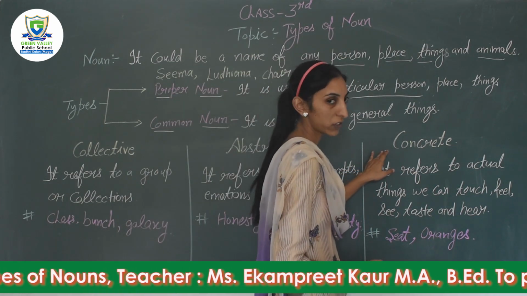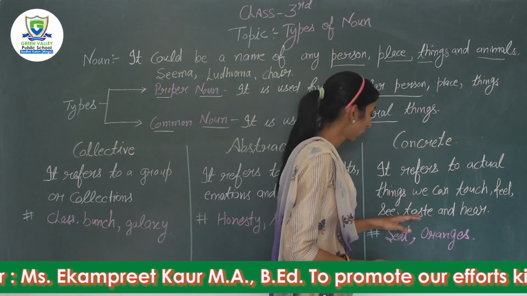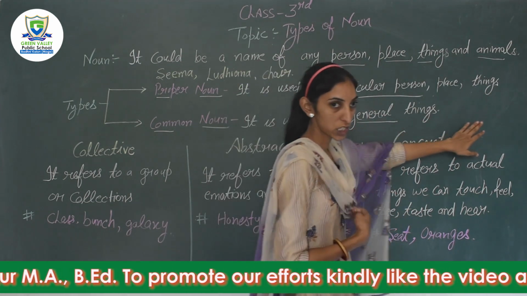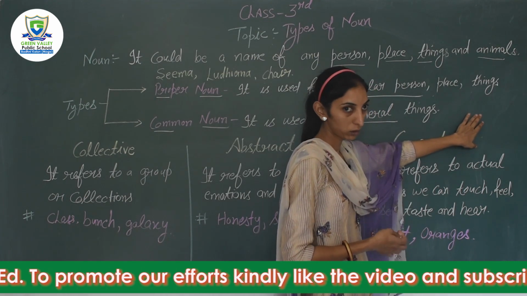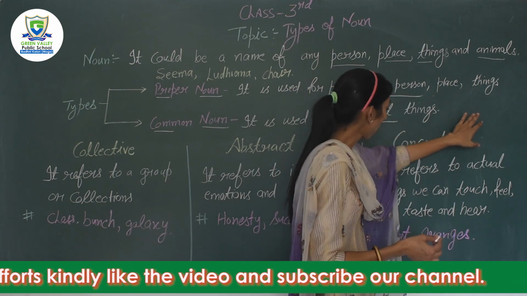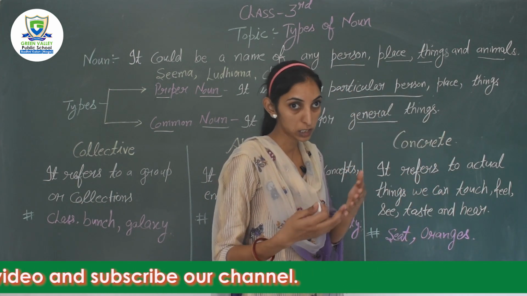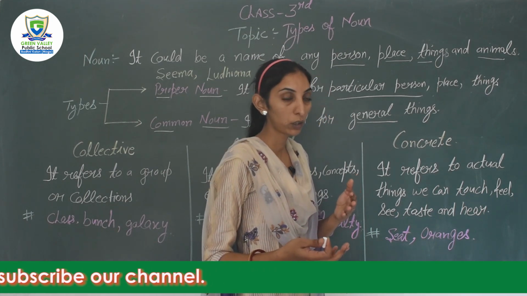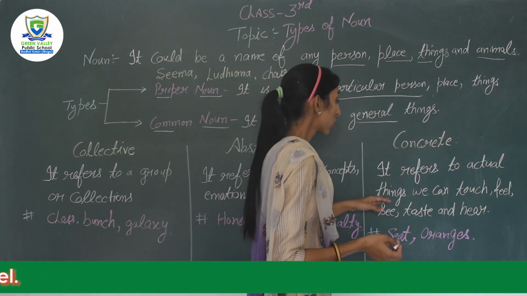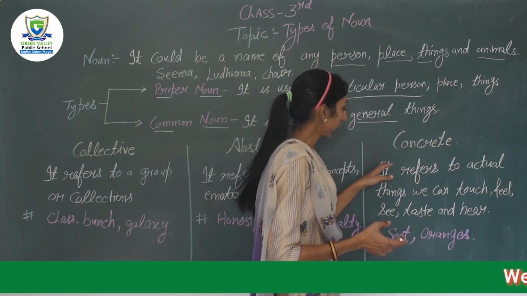Next, concrete noun. It refers to actual things we can touch, we can feel, see, taste or hear. See, I can touch this green board or blackboard. Fine. I can touch it also. I can write over it also. I am speaking now. You are listening. This is also the example of concrete noun. You are writing something, right? So, these are examples related with the concrete noun.